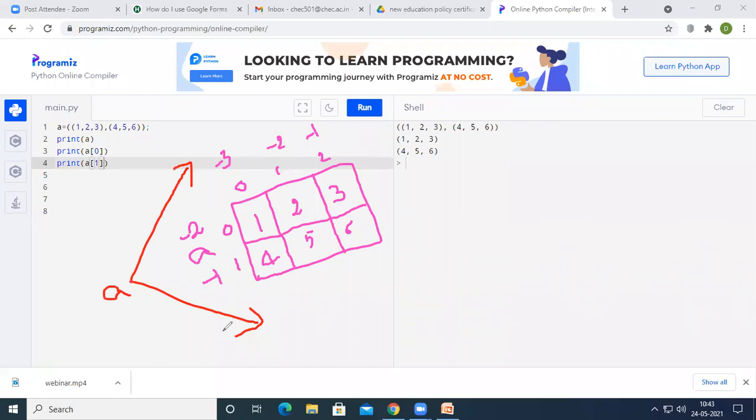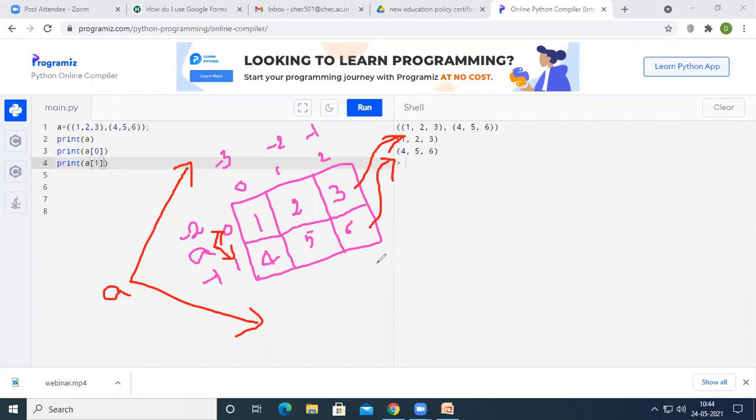So when I have given A of 0, we are trying to print the first row. That is, it has printed 1, 2, 3 on the output screen. And at the same time, when I say A of 1, then 4, 5, 6 is going to be printed on the output screen.